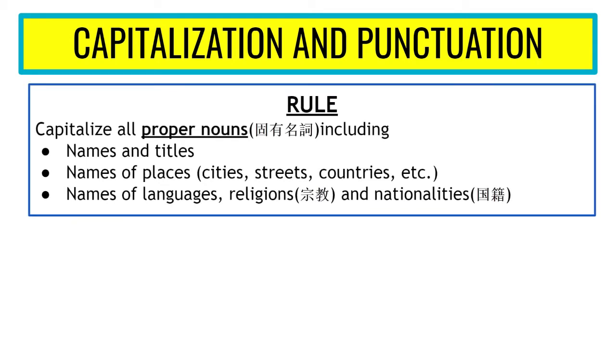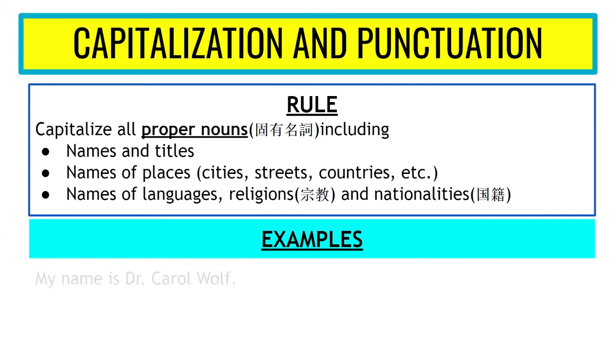The next rule for capitalization and punctuation is capitalize all proper nouns, including names and titles, names of places, for example, cities, streets, countries, and names of languages, religions, and nationalities. So let's take a look at some examples.